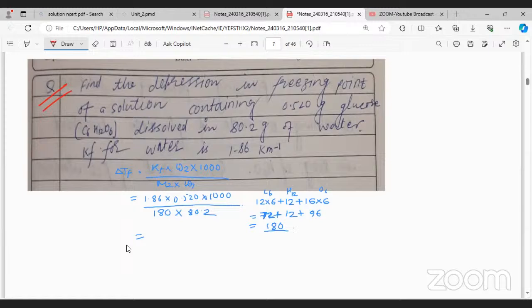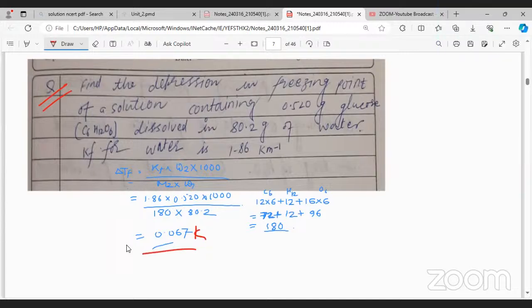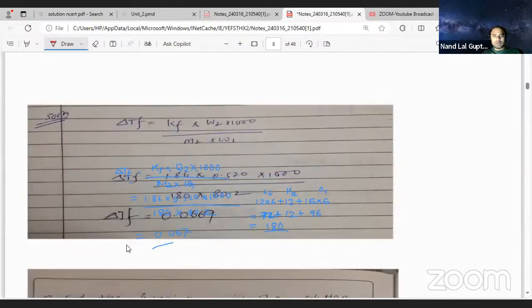Into 520. 967.12 divided by 0.067. 0.067. This is the Kelvin. Okay, yes, let's check the answer, whether it is correct or not. Correct one, no? 0.067.